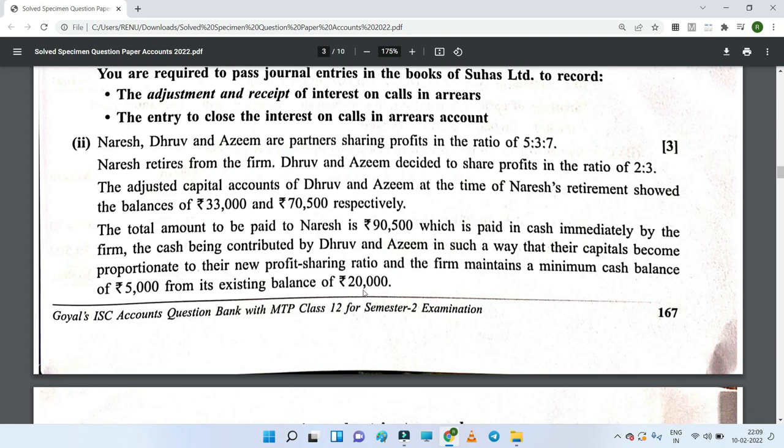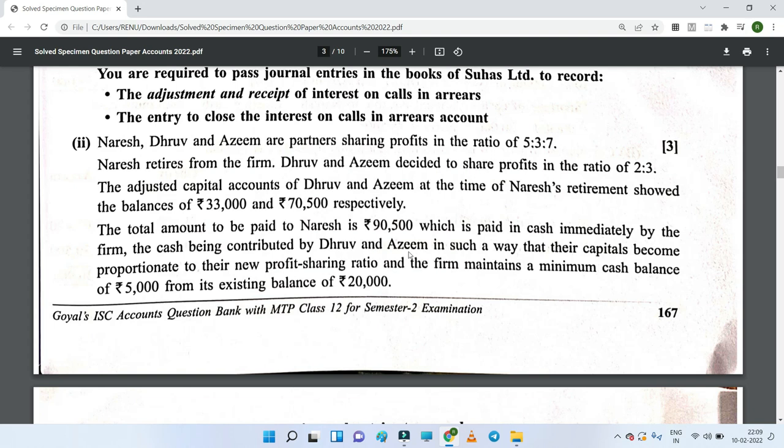So it can be possible that this 20,000 will be utilized to pay the amount of 90,500 to Naresh, but as the firm needs to maintain a balance of 5,000 out of this 20,000, the rest 15,000 can only be paid to Naresh, and the rest 5,000 cash will be maintained in the business.